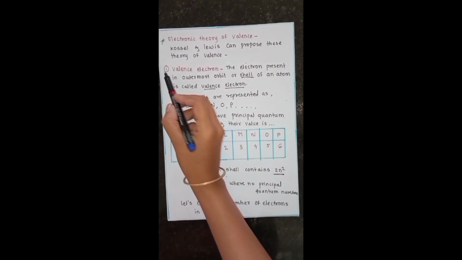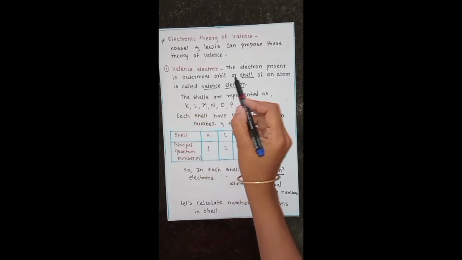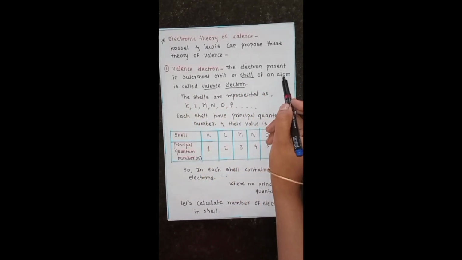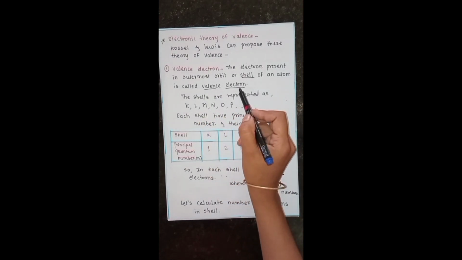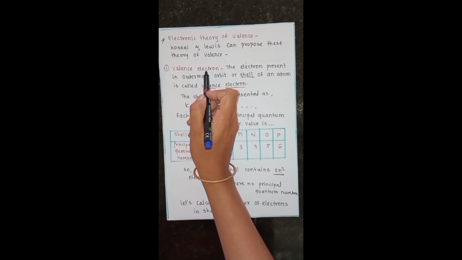First point: the electrons present in the outermost shell or orbit of an atom are called valence electrons. We discuss what is meant by shell, what is meant by valence shell, and then what is meant by valence electrons.